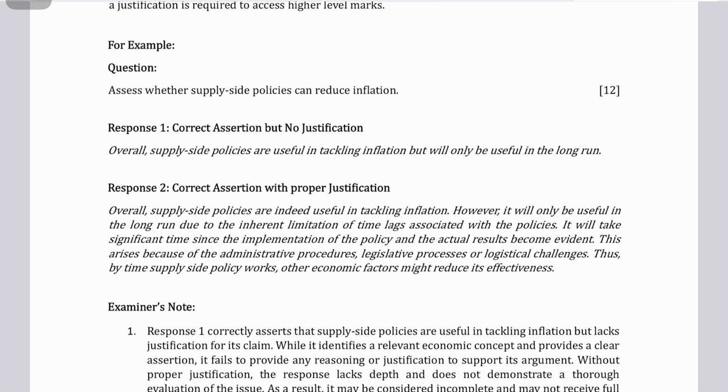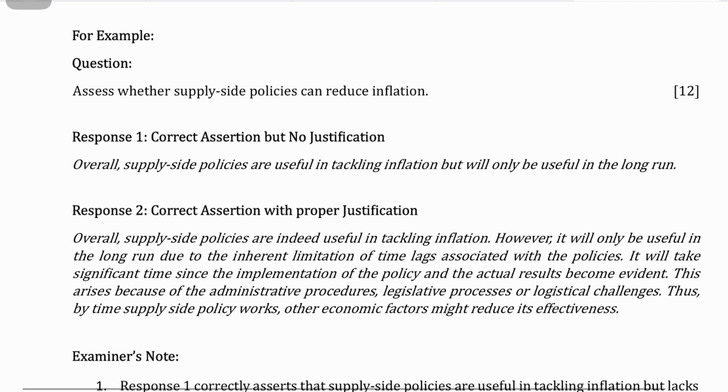Assess. And another example, which is more relevant to you, because obviously that transition was not in your syllabus, so probably you might be feeling blank when I was explaining it, but now you will not. So look at this. Assess whether supply side policies can reduce inflation.